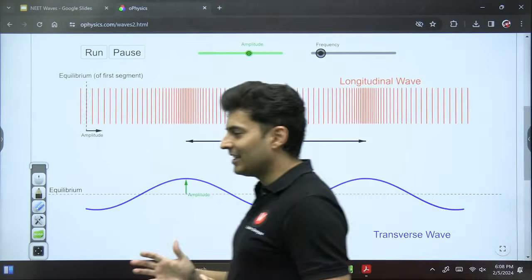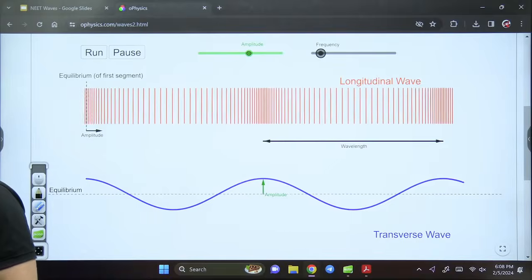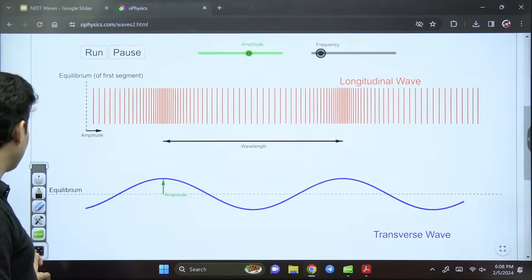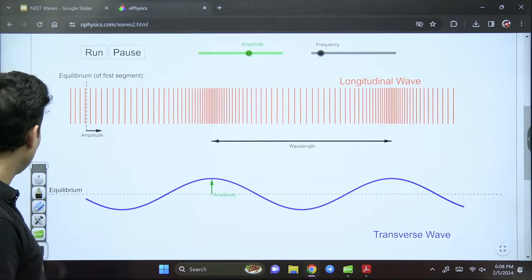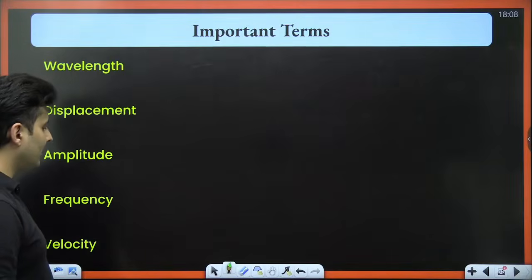Such a nice simulation, guys. After this, we will be completing this lesson today only. So these are some interesting things which you should know about waves, be it amplitude, frequency, wavelength, etc.